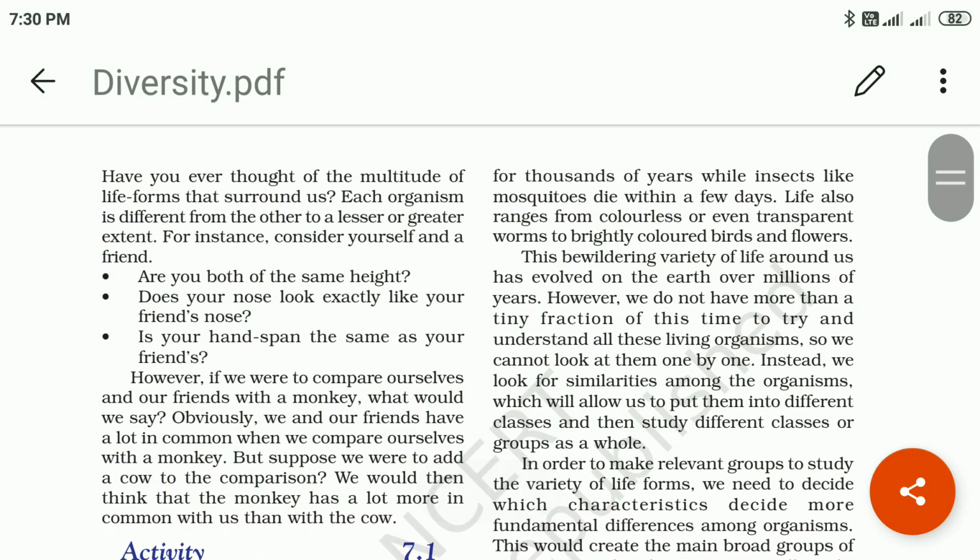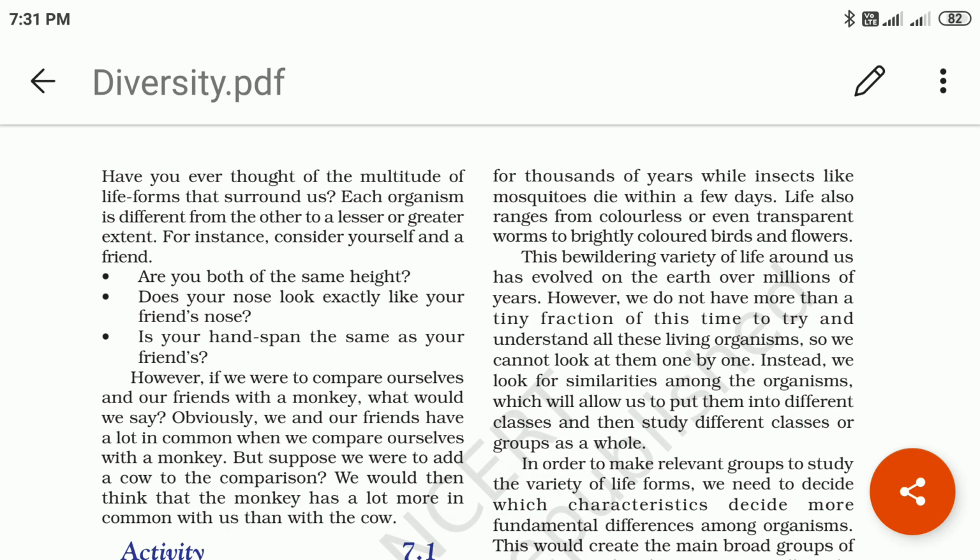Some live for thousands of years, while insects like mosquitoes die within a few days. Life also ranges from a colorless or even transparent worm to brightly colored birds and flowers. This bewildering variety of life around us has evolved on the earth over millions of years.